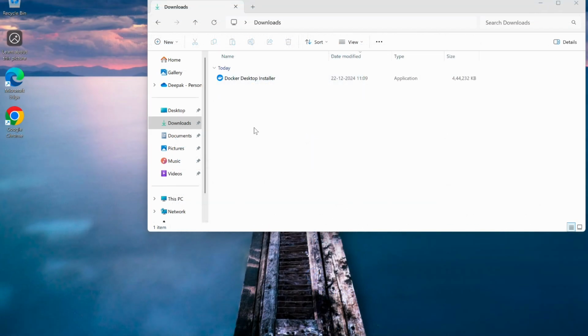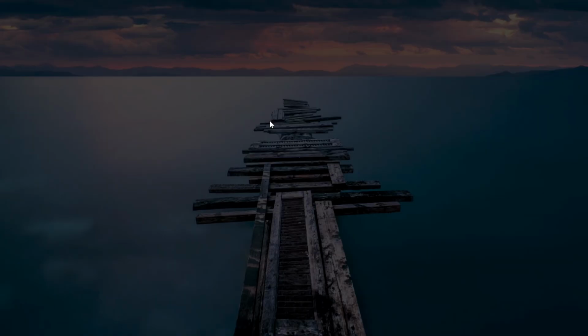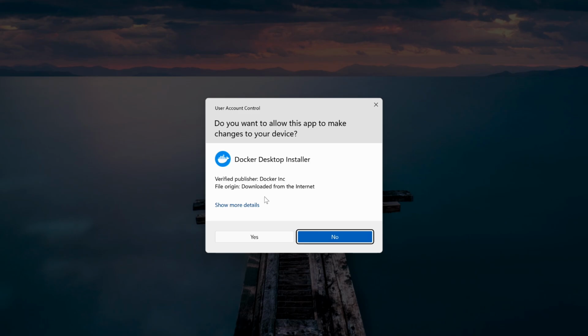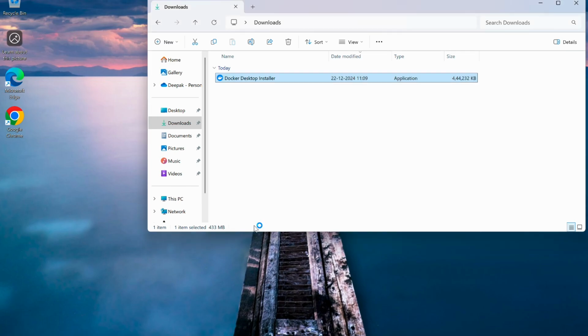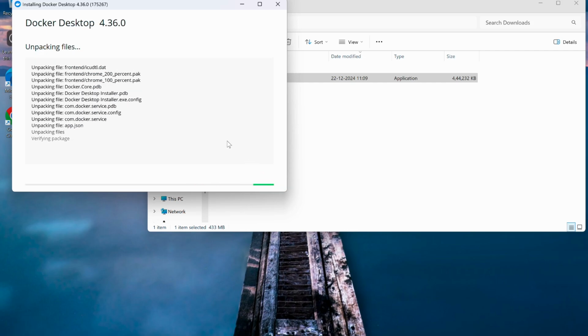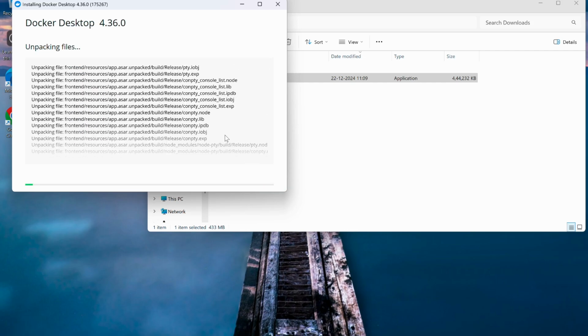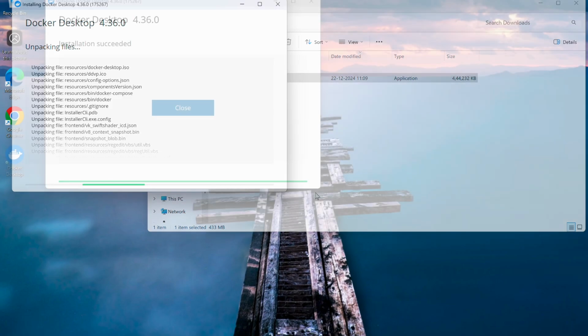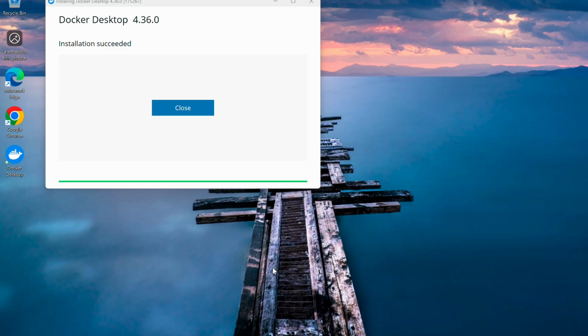To install the Docker Desktop, go to your downloads directory and run the installer file. It will ask for the permission, select yes. Keep the default selected on the configuration screen and click on the OK button. The installation process will begin. Once the installation process is complete, we'll get a success screen.